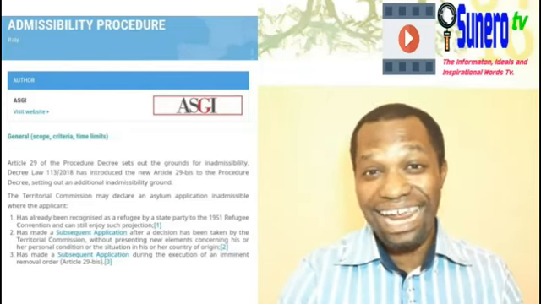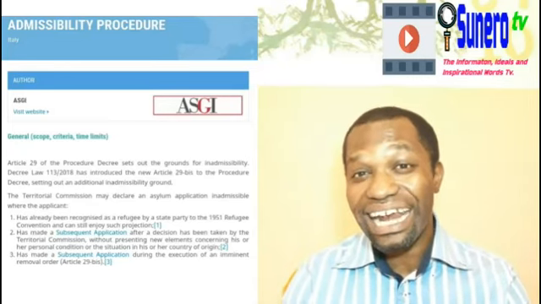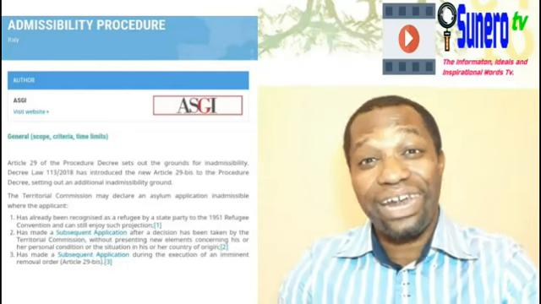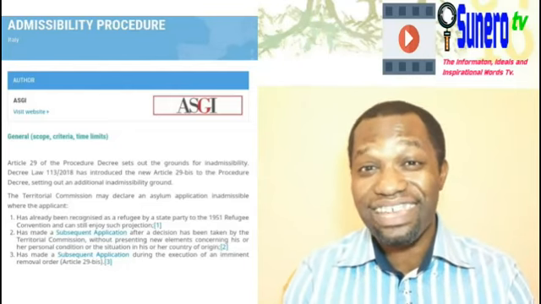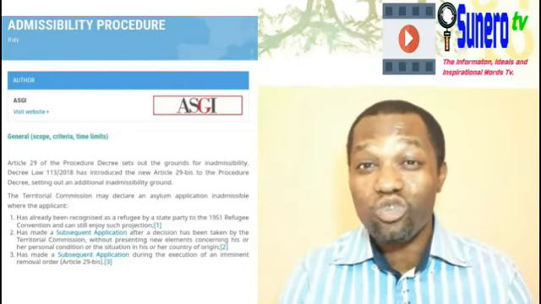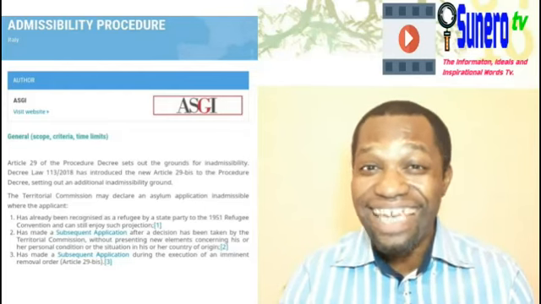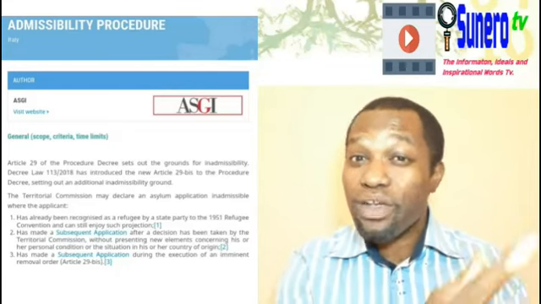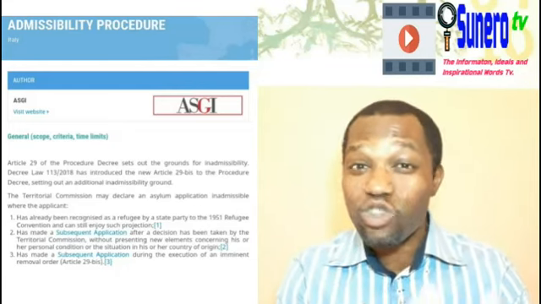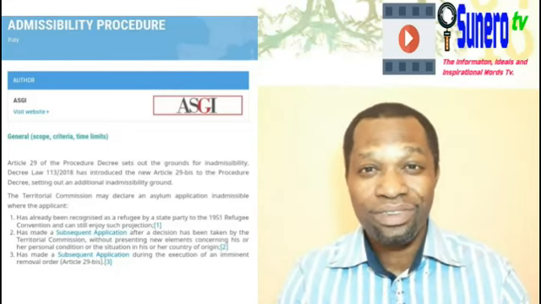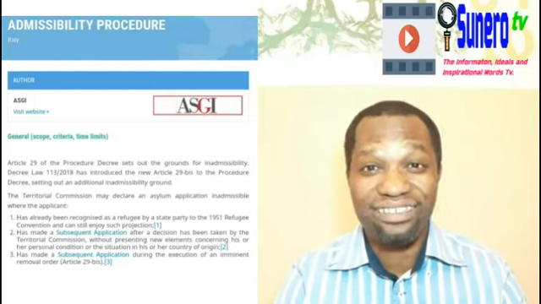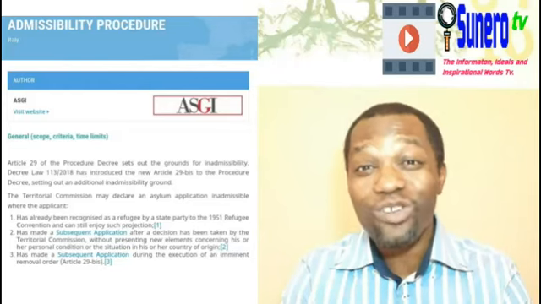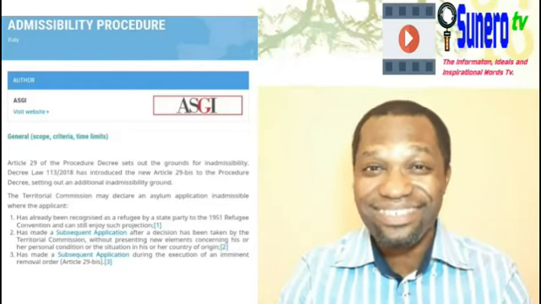So as I've said earlier, if the person has filed a subsequent application, the person wants to seek asylum again, and the person doesn't have sufficient evidence that his situation, his condition has changed from the previous one. If the person wants to say the same story again, it's not going to work. So if the situation of that person has not changed, they might also dismiss it. If the situation in the country of the person has also not changed, they might dismiss it as well.